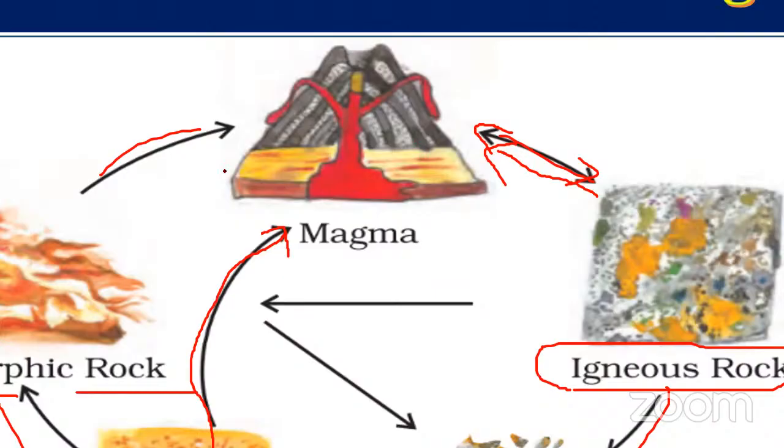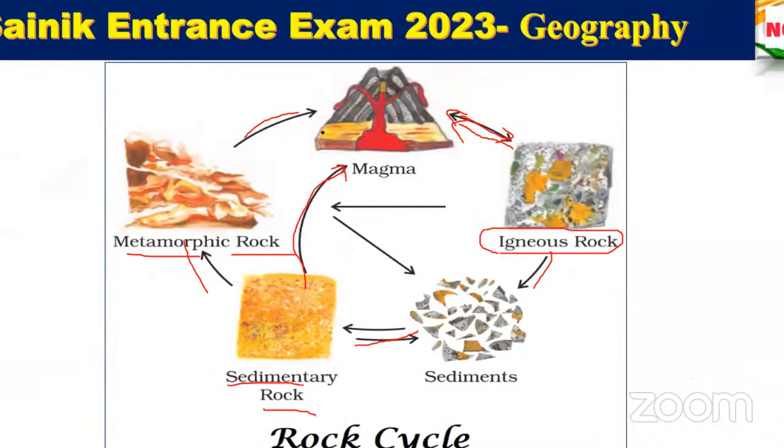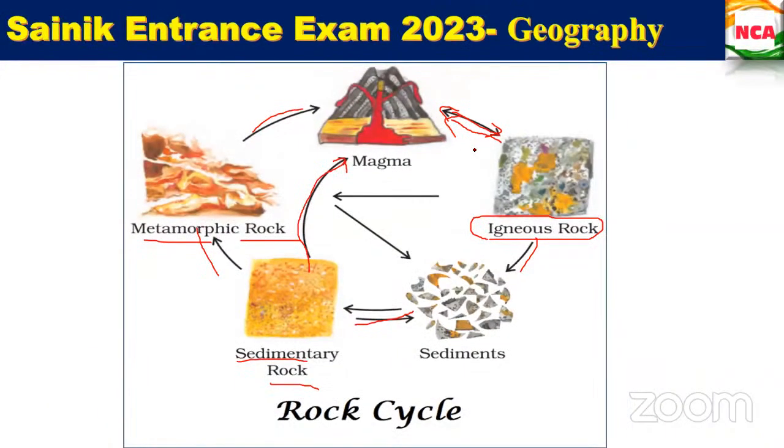So every rock, yes, transformation, ma'am. Yes, every rock can come out as magma as well. Next, when you see the sediments, sedimentary rocks can also be transformed into sediments as well. Ma'am, why will metamorphic rocks also become lava? You told us this is only the outer layer, no? Yes, because this is the layer where we have the high heat and pressure.